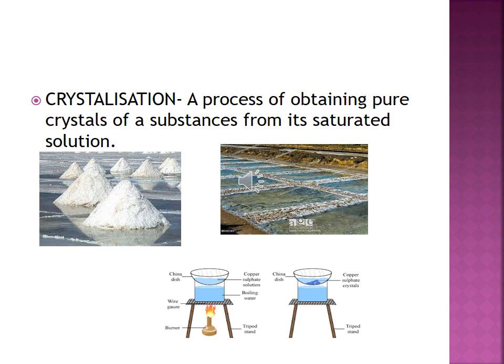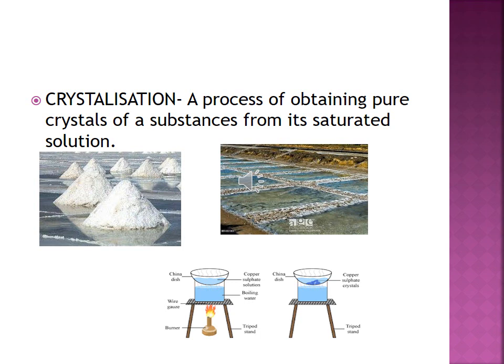Afterwards, you observe blue colored crystals of copper sulfate after 24 hours. Separate the crystals from the solution by decantation and dry the crystals by keeping them between filter paper. So we obtain pure large crystals of copper sulfate by the process of crystallization.